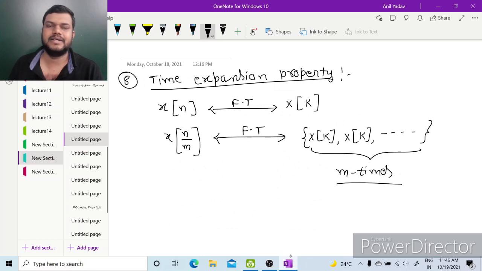Next is time expansion property. If x of n has discrete Fourier transform as x of k, then x of n divided by m will have discrete Fourier transform x of k repeated m times.